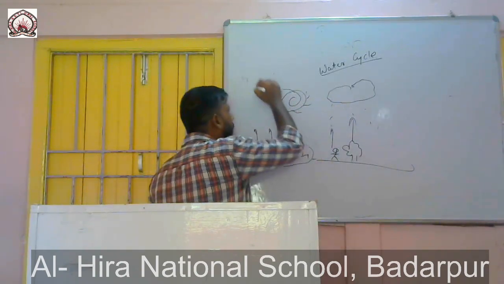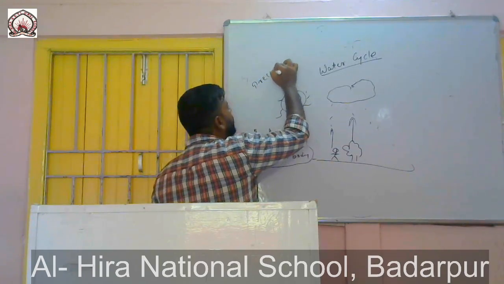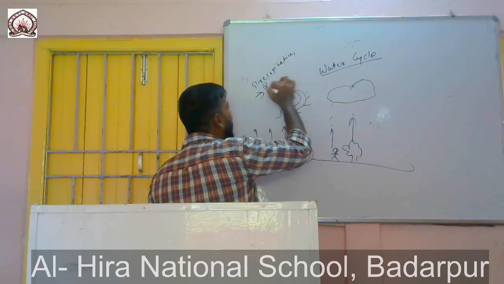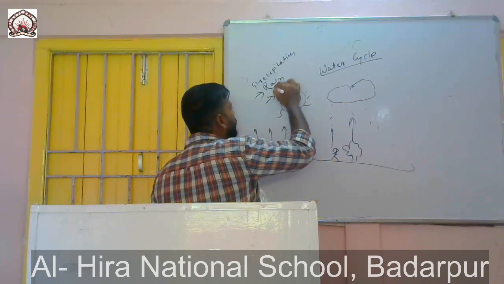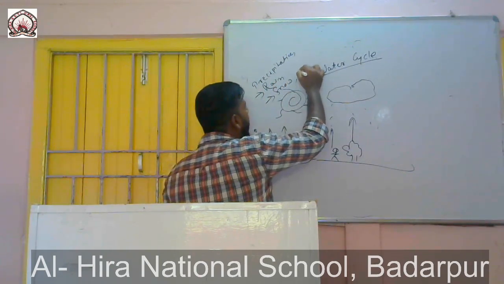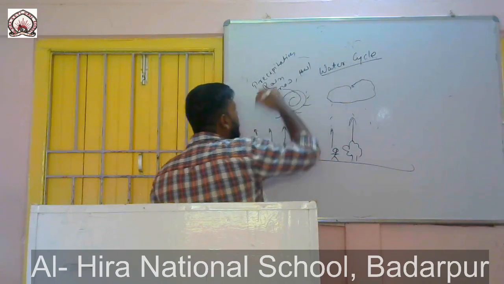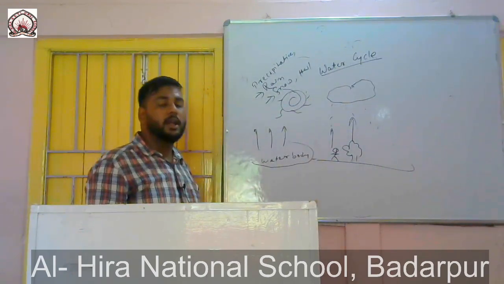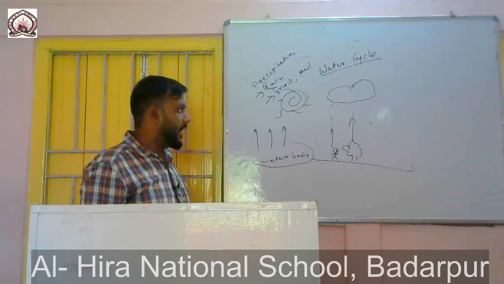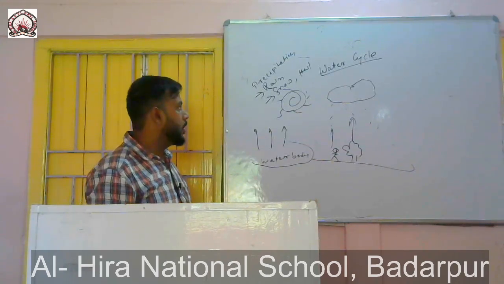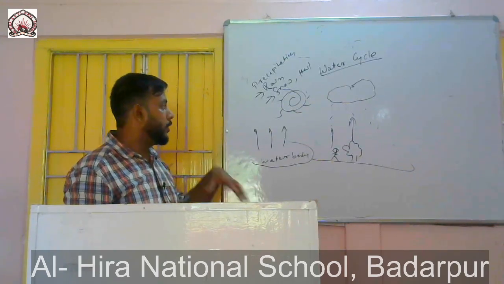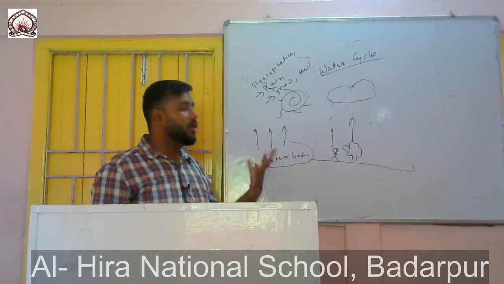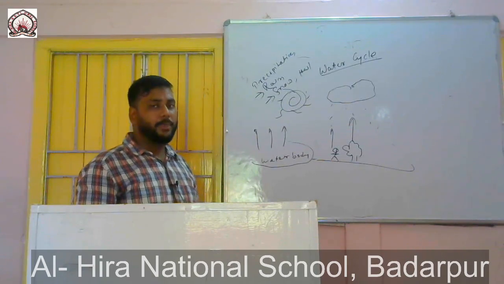Now when we talk about precipitation, there are many forms. Rain is a form of precipitation, snow is a form of precipitation, hail is a form of precipitation. This precipitation depends upon the temperature. Fall of water from the sky or cloud, in the form of rain, snow or hail, is precipitation.